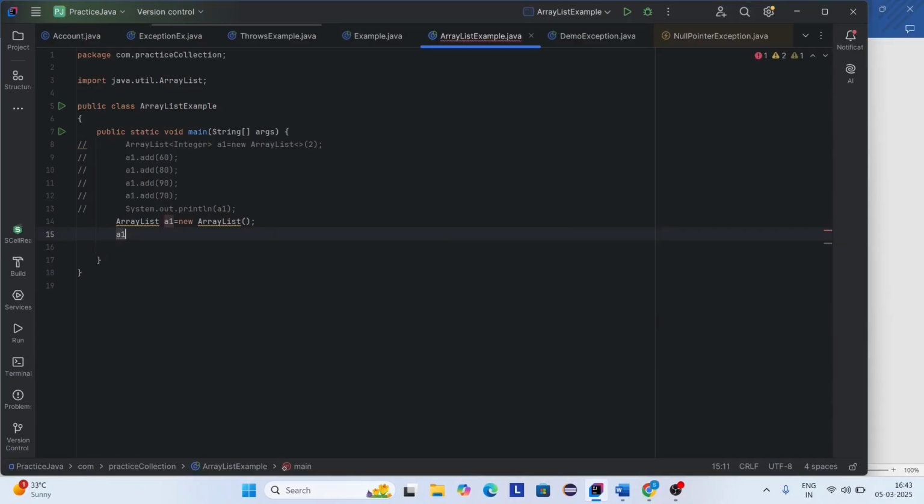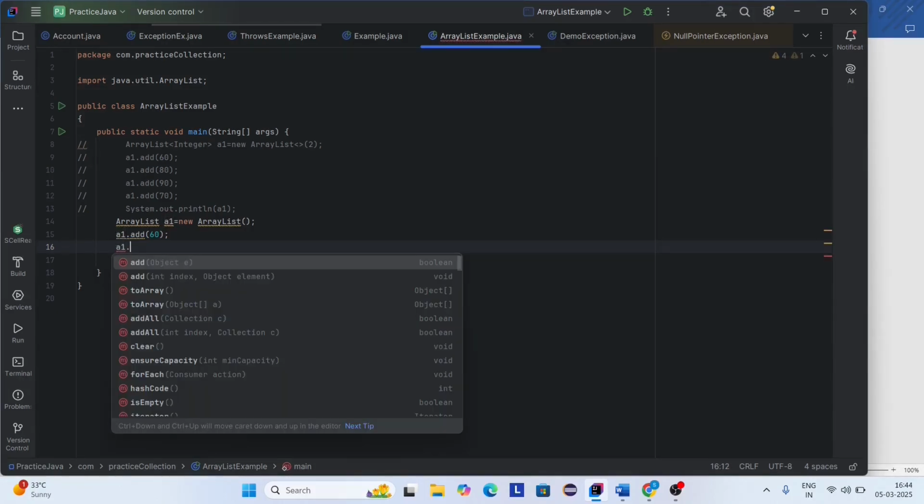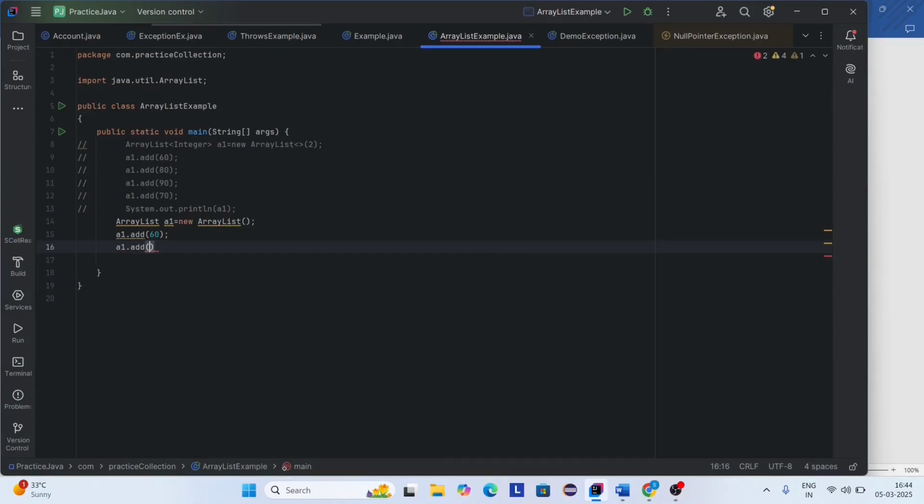So here I'm going to add one integer value, a1.add. Here I'm adding the value 60. Now I'm going to add a character to the ArrayList. So a1.add, in single quotes I'm going to add a character 'a'.